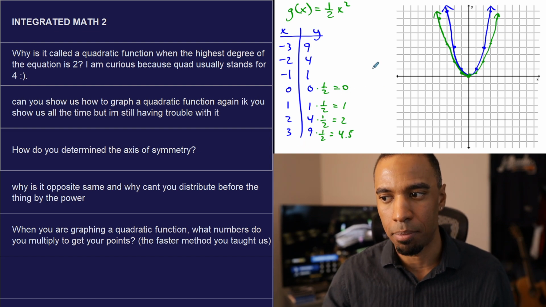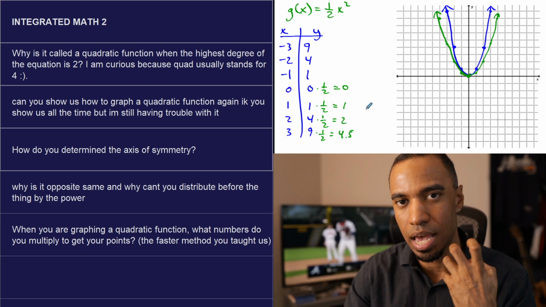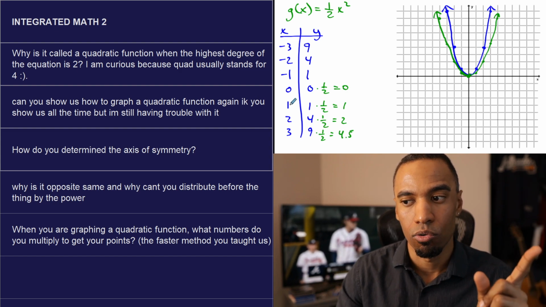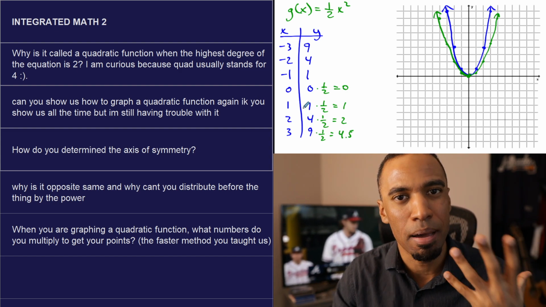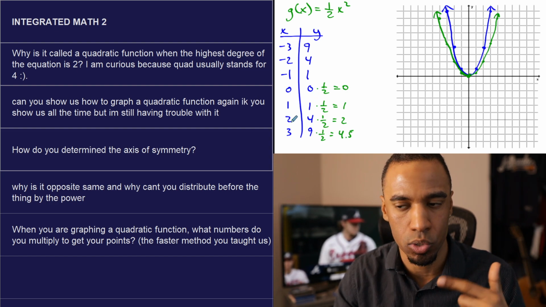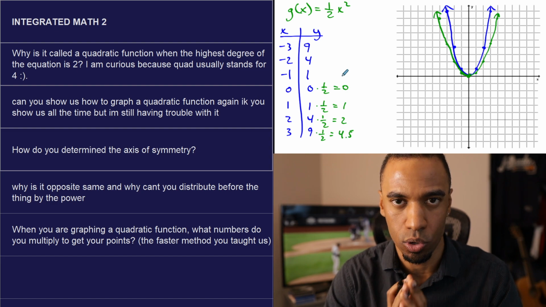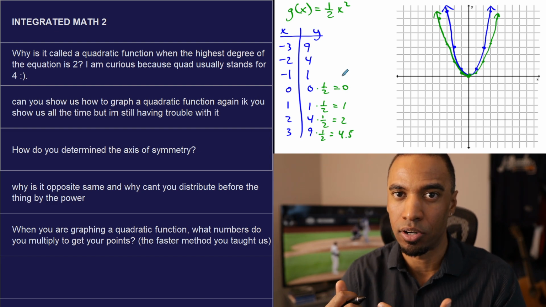Now, I don't use a table. I'm using a table to make sense of what's happening here, but I don't use a table when I'm doing this because what I say is, remember 1, 1, 2, 4, 3, 9. You don't have to remember it. Just remember the behavior of quadratics. What's 1 squared, what's 2 squared, what's 3 squared. Understand that that occurs first when you're doing quadratics, and then you multiply by your number after.